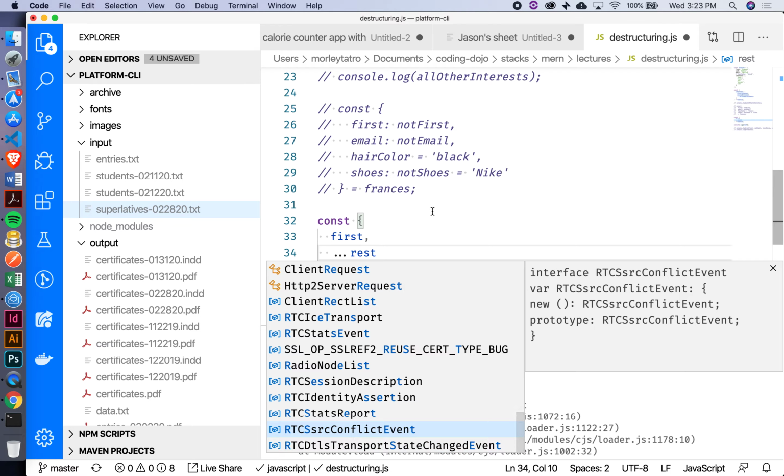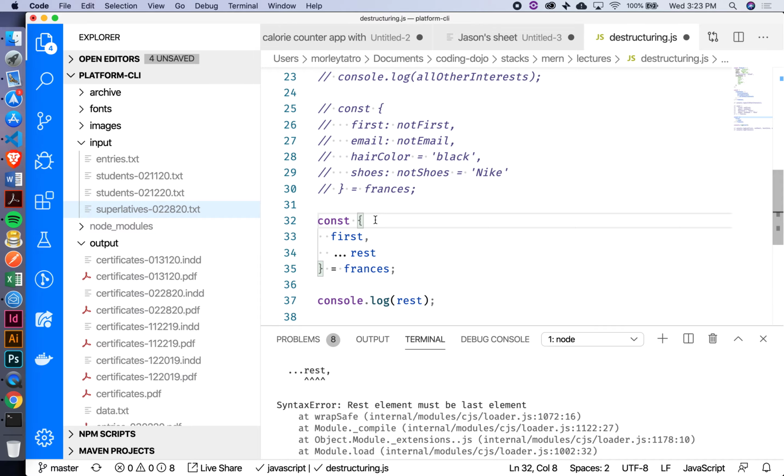Okay, so this is sometimes useful when, say you have a whole object, but there are maybe a couple properties that you're not interested in. You can very easily target them out like this, and then it'll create a brand new object with everything else that's still in there, still intact. Okay, so that's a little bit about how spread works.